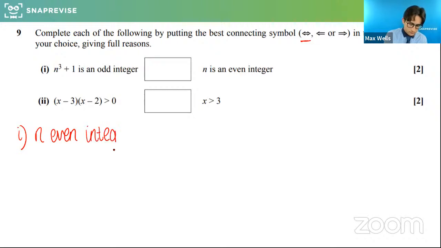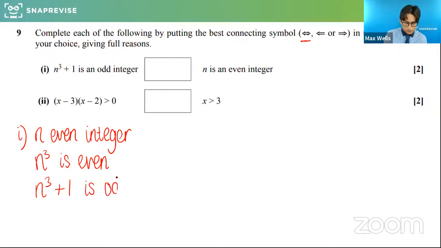we know that n cubed is even as well. Okay, and then n cubed plus 1 would, as a result, be odd. So hopefully that, going from this side to this side, makes sense. Let's just be careful the other way round, because it might feel like the same is true backwards. And a lot of the time that could be the case. However, remember, if there's any scenario where that isn't true, it doesn't imply it. So we need to be very cautious.